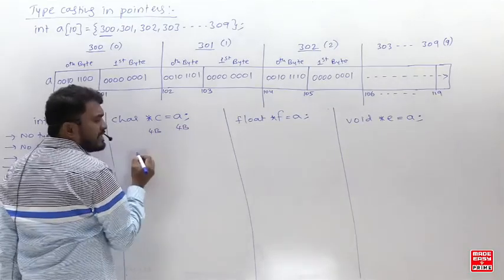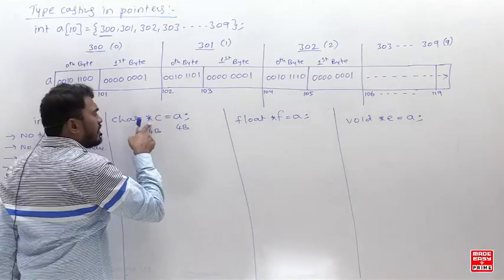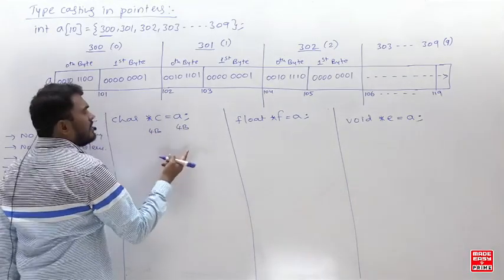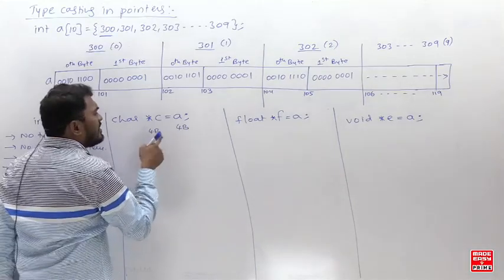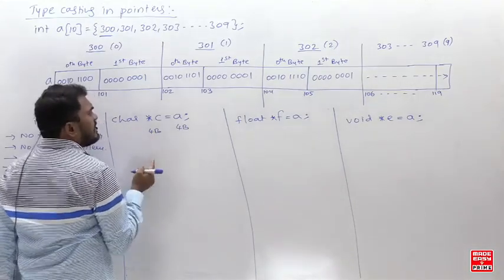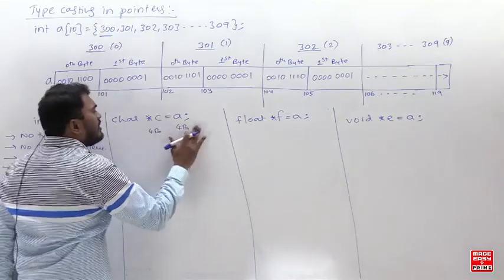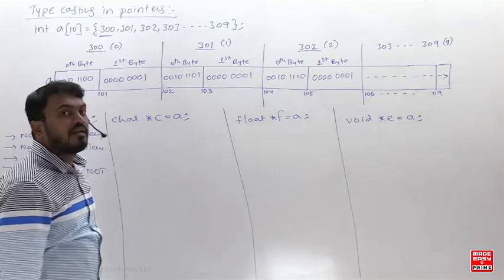Pointer means 4 bytes. A is containing an address, and address means 4 bytes. So this is also 4 bytes, and there is no problem in the size. Pointer means 4 bytes only, address means 4 bytes only. But what is the problem? The problem is in the type.